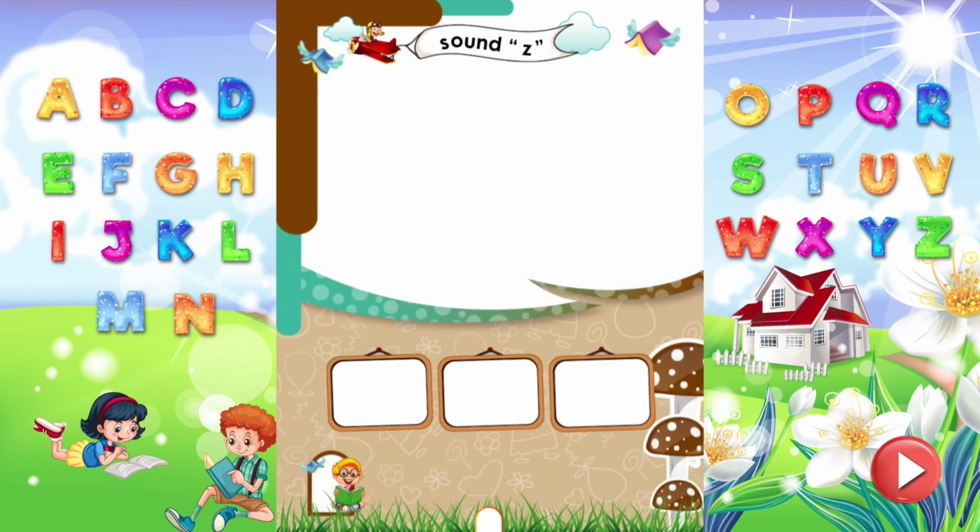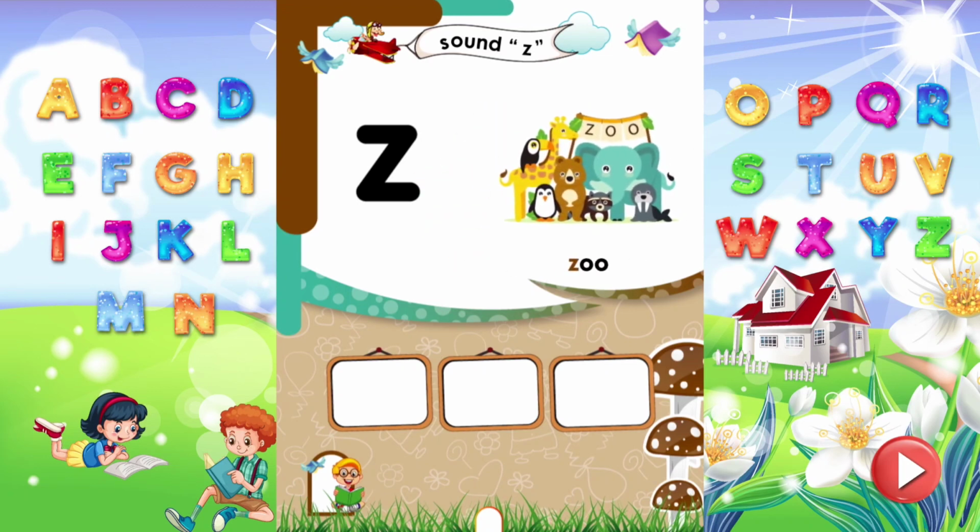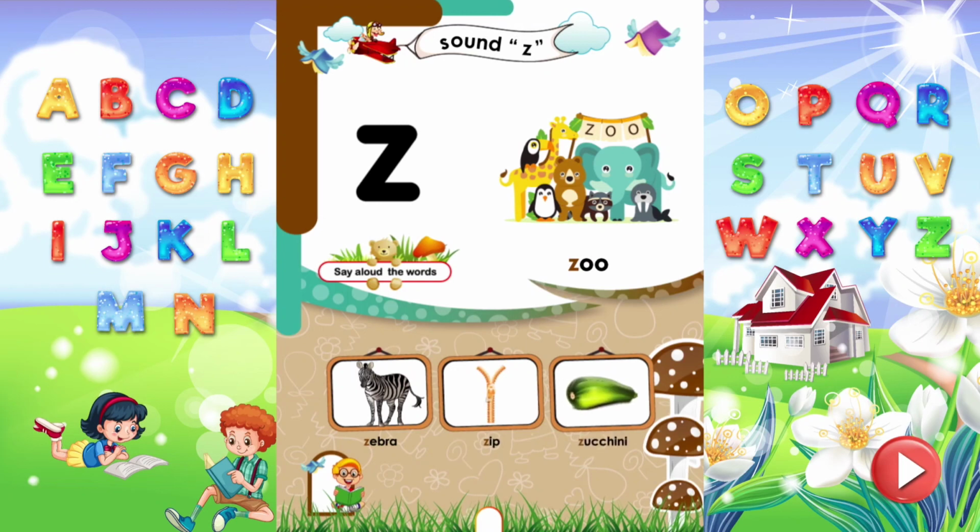Sound Z. Dear kids, read the letter Z. It makes sound Z. Zoo. Zoo starts from the sound Z. Say aloud more words that start from the sound Z. Z is for zebra. Z is for zip. Z is for zucchini.